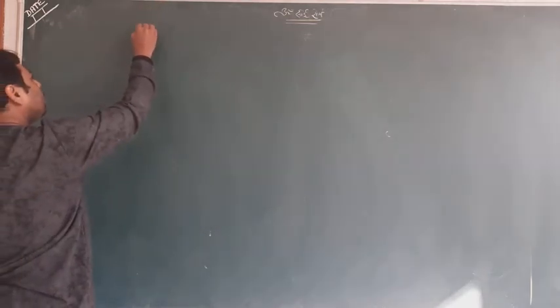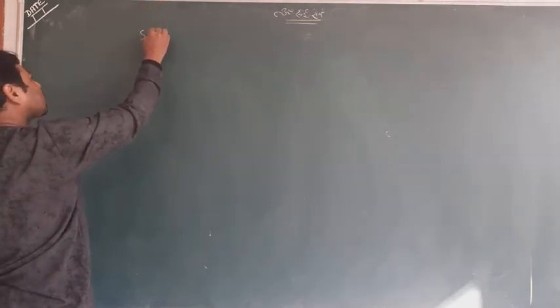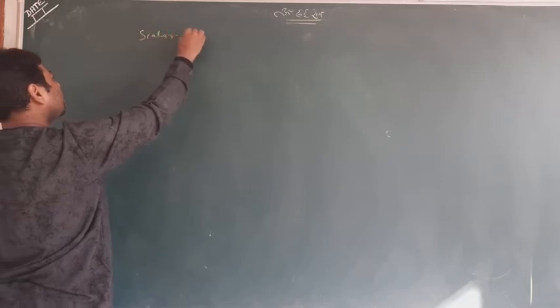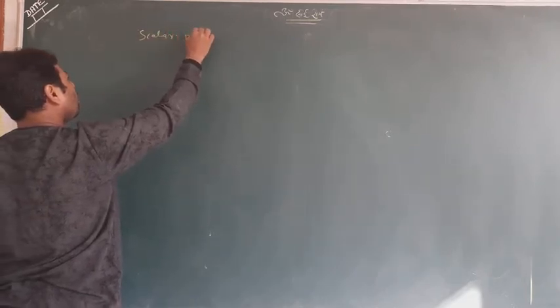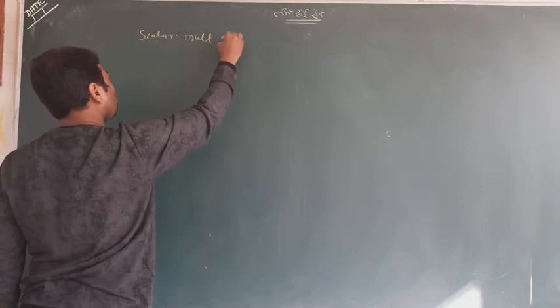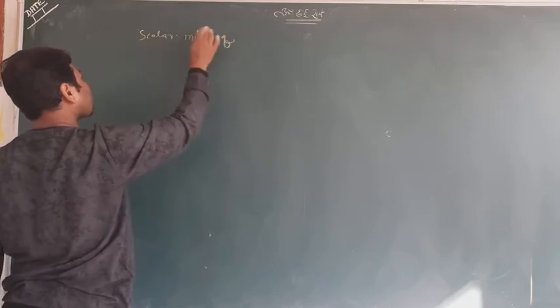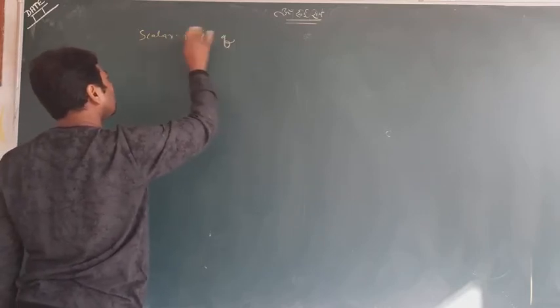Let me complete more things here. We talk about scalar multiplication of a vector.